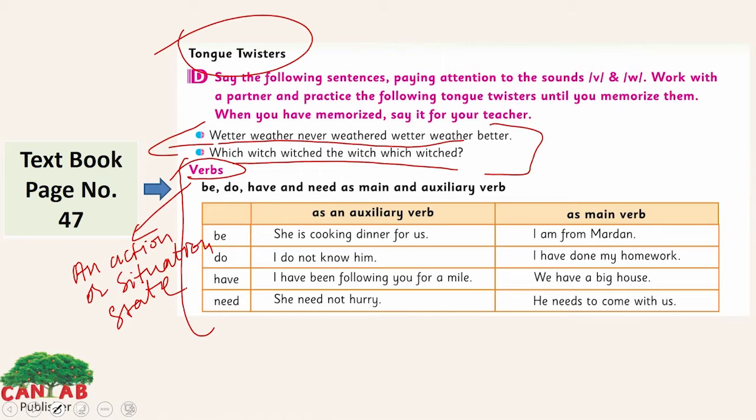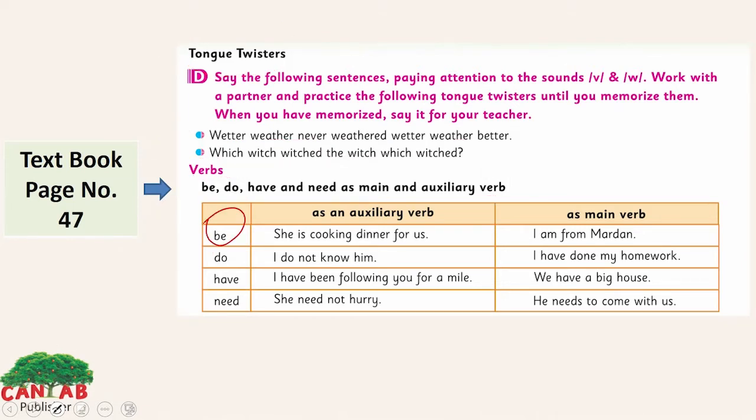We will discuss all these types of verbs in our next lesson too. In this lesson, we are going to discuss the auxiliary verbs: be, do, have and need as main and auxiliary verb, and how they can act as an auxiliary verb or a main verb.